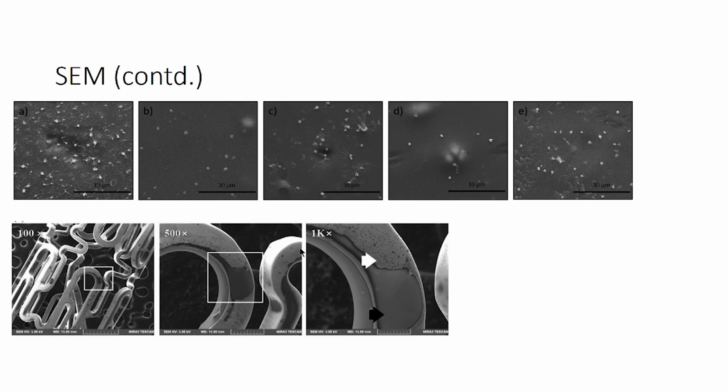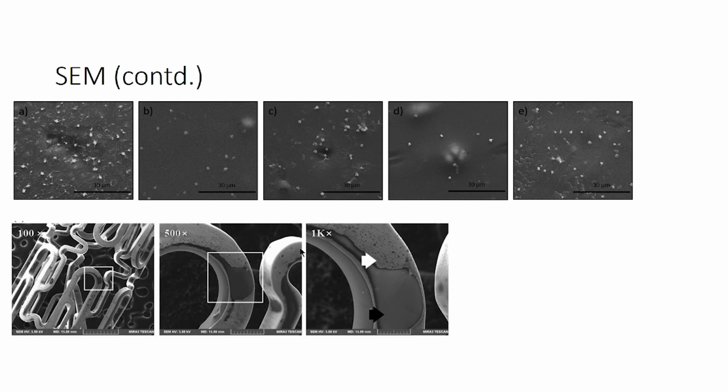You can see the first 5 images are where the blood platelets are adhering on the material surface. A is a control sample and all these 4 are the different treated samples. Different modification techniques have been used, and after the techniques the platelet adhesion has been reduced. That can be observed under scanning electron microscopy. Then the bottom one is a vascular stent where they have coated a material onto the stent.